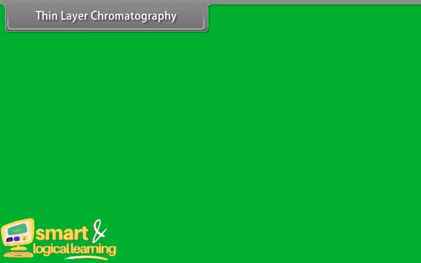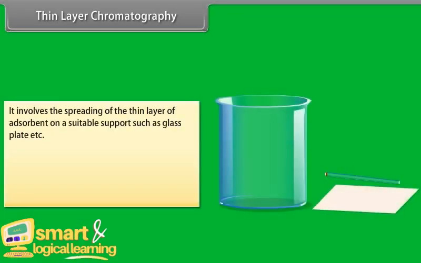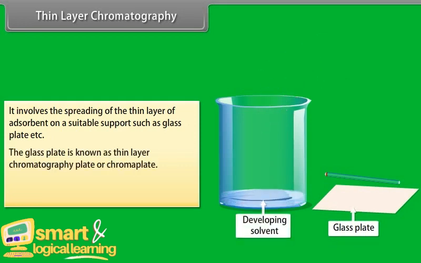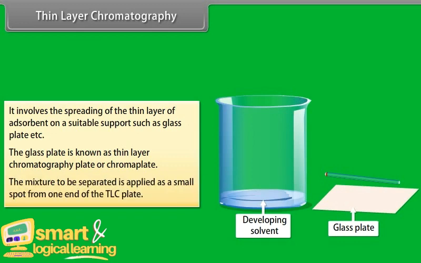Thin layer chromatography involves spreading a thin layer of adsorbent on a suitable support such as a glass plate. The glass plate is known as a thin layer chromatography plate, or chroma plate. The mixture to be separated is applied as a small spot at one end of the TLC plate.